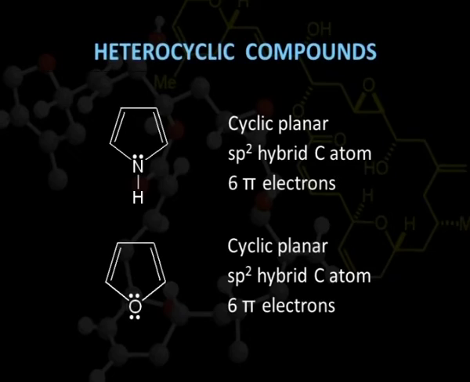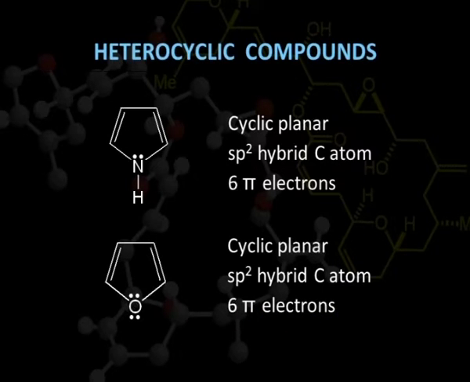Now we will discuss the case of some other type of compounds where elements other than carbon are also present as a part of the ring. These are called heterocyclic compounds, where elements like nitrogen or oxygen are part of the ring. Here, because of this double bond and this double bond, 4 pi electrons are there, and this electron pair, so a total of 6 pi electrons are there. In this case also it is clear that 2 plus 2 plus 2, a total of 6 electrons are there.